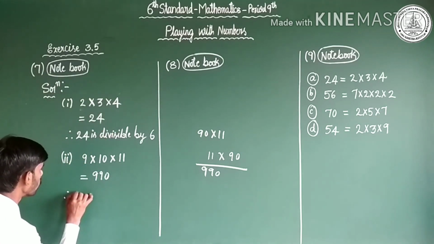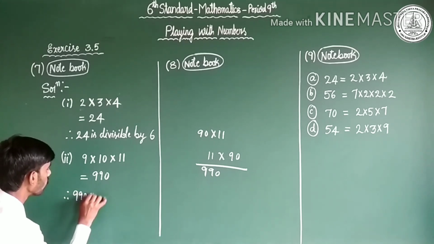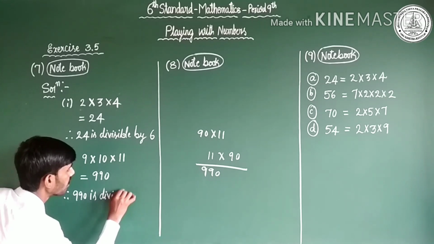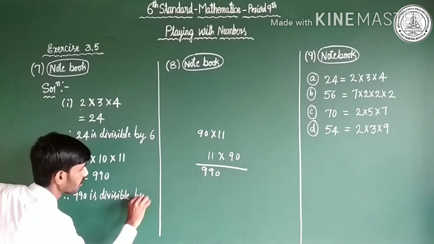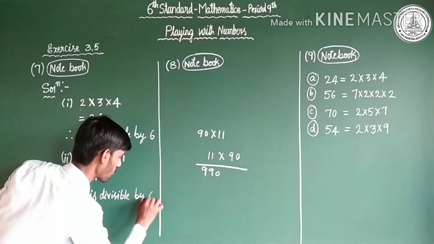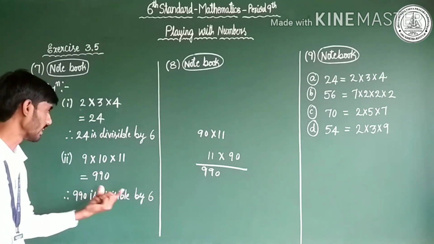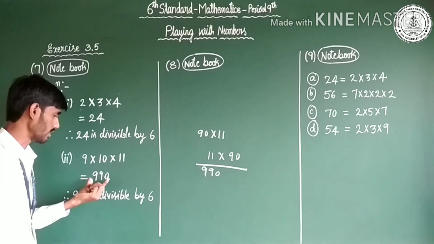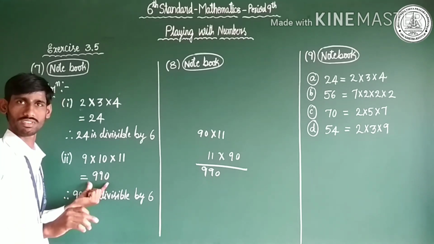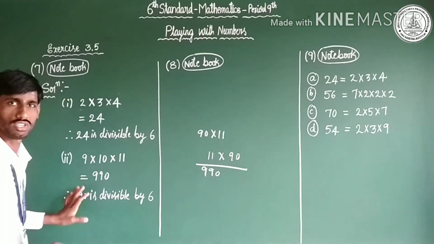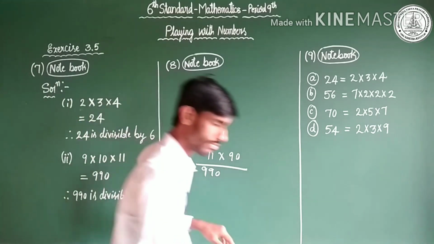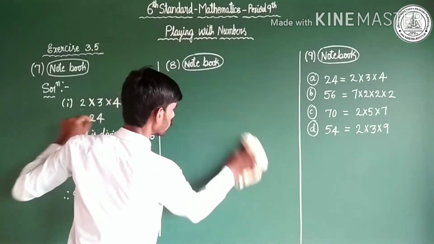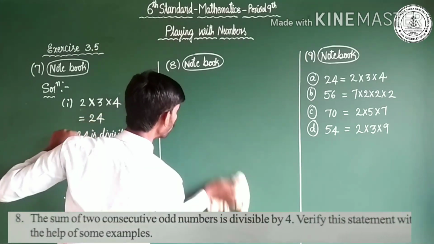Therefore, 990 is divisible by 6. 990 is divisible by 6. In the table of 6, it is easy to divide, isn't it? This is the solution. Okay, children. Let us move to the next problem, the 8th one.